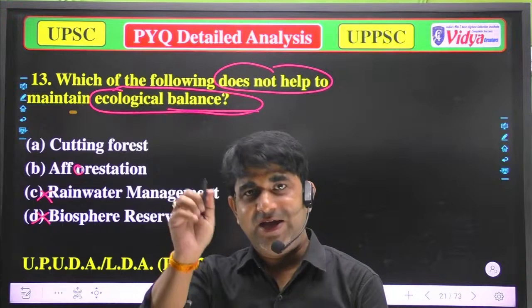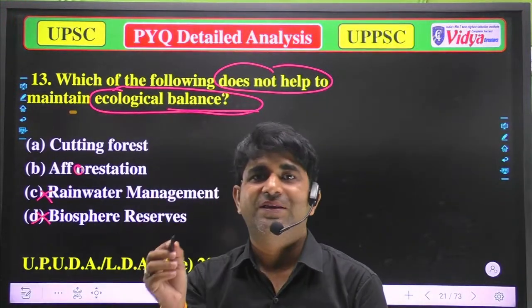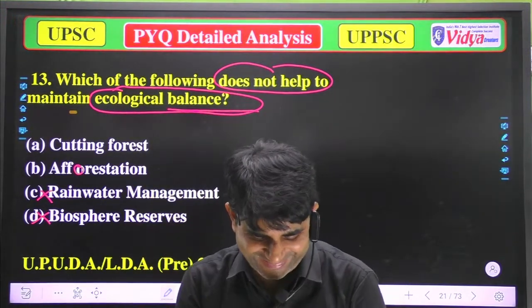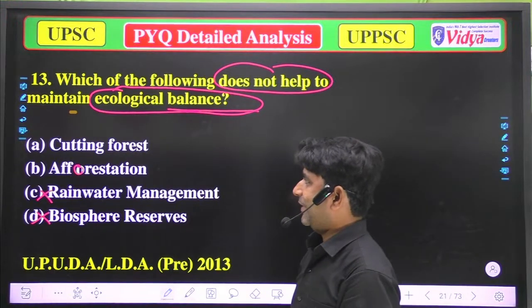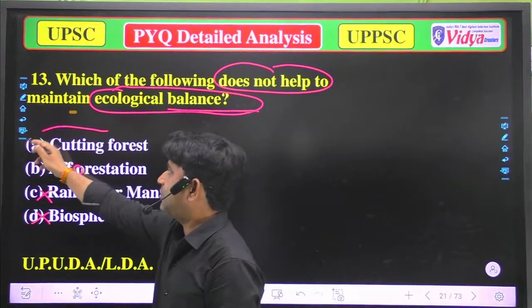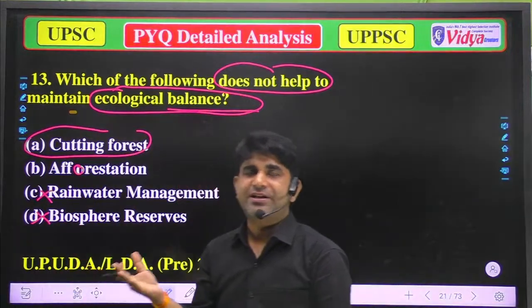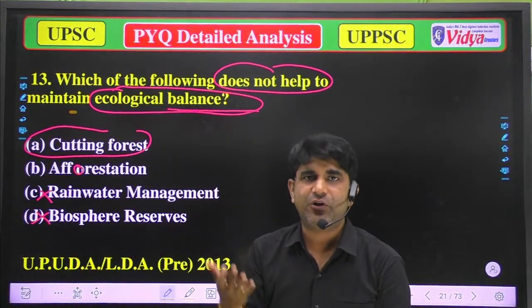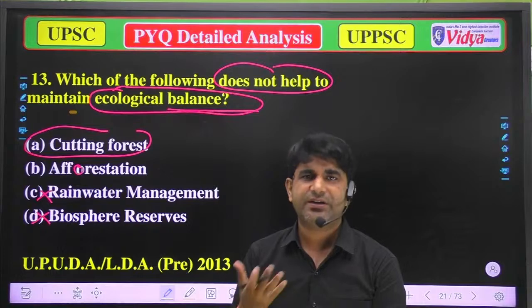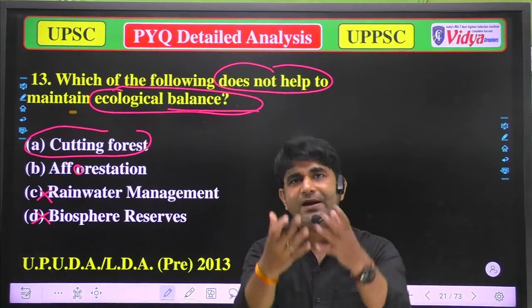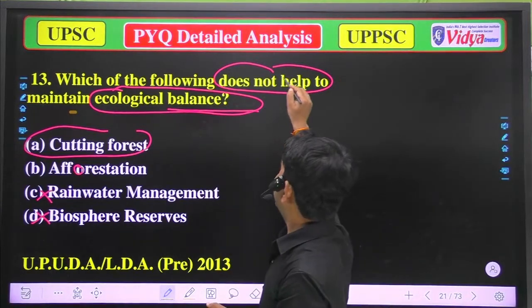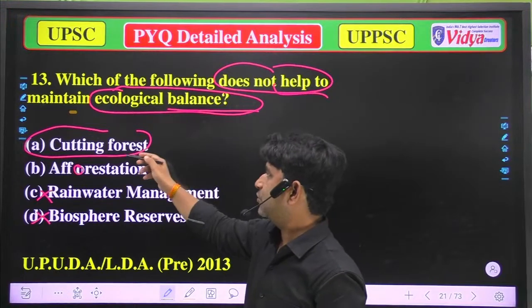That's why I tell you at the last point who is correct. As I told you, option A is correct, because in afforestation we cultivate forest, we cultivate trees, so that will maintain the ecosystem. And the question is does not help. So option A is correct.